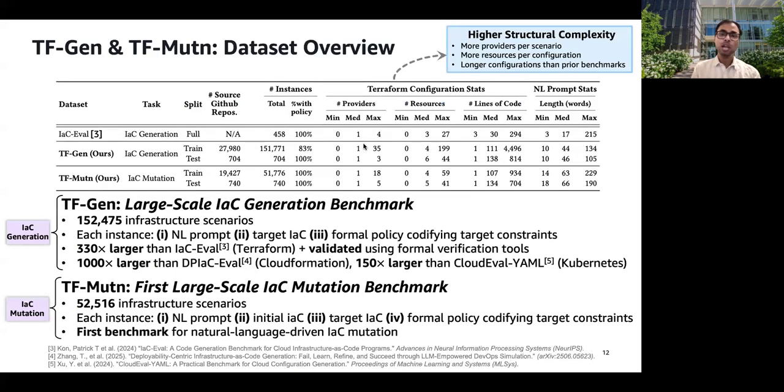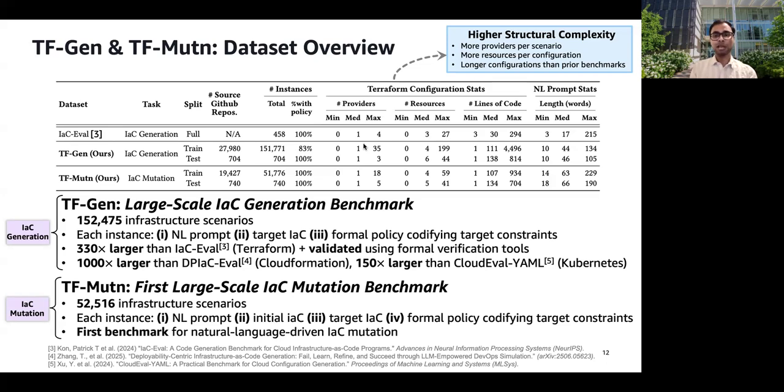So we constructed two large-scale datasets for Terraform automation, TF-Gen for IaC generation and TF-Mutation for IaC mutation. So TF-Gen contains 152,000 infrastructure scenarios, and each instance consists of a natural language prompt, a target configuration, and a formal policy that captures the constraints. It is 330 times larger than IaC-Eval, and every example is validated using formal verification tools. And on the other hand, TF-Mutation contains 52,000 mutation scenarios, and this is the first large-scale benchmark for IaC mutation.